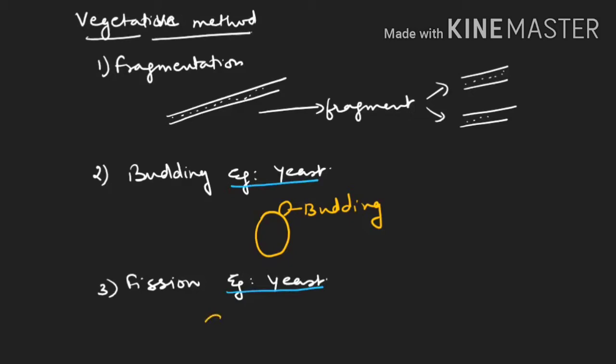See, this is one yeast cell. Okay, this is a nucleus. You have to always maintain this thing. It is going for fission. And finally, two cells' formation is done. So this is the method of the vegetative reproduction in fungus.